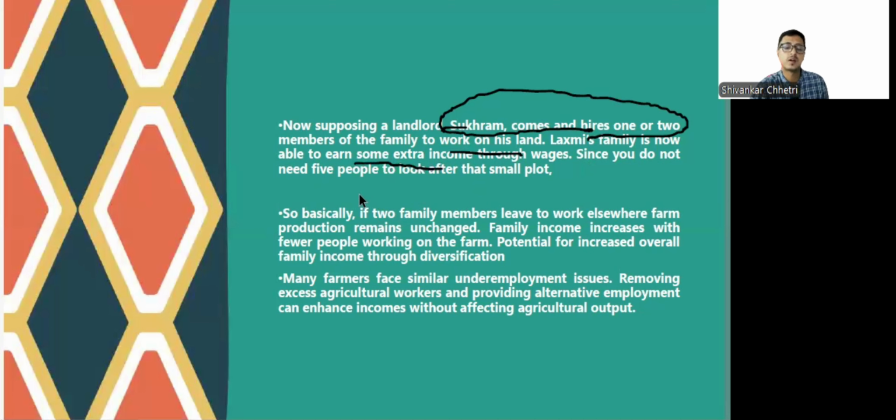So basically, the two family members leaving the work to work elsewhere change the productivity nothing. The productivity remains unchanged, right? So the family income will increase if fewer people are working at the farm. The potential for increased overall family income will come through diversification. That means all of them not working on one thing, rather diversifying their employment. So many farmers face similar underemployment. This is just a case study of Lakshmi, but she represents millions of farmers.